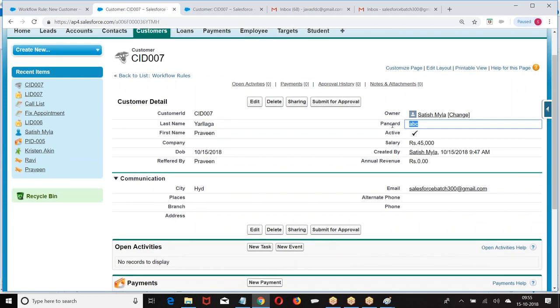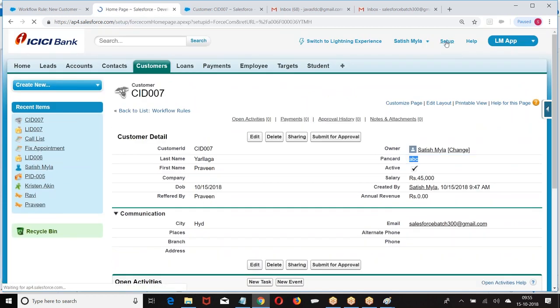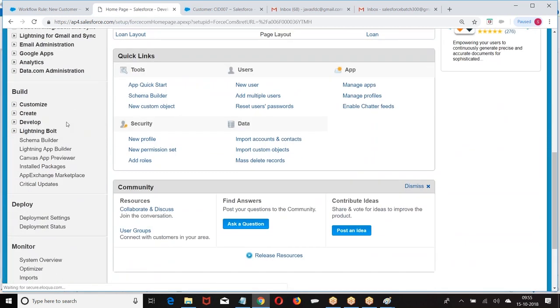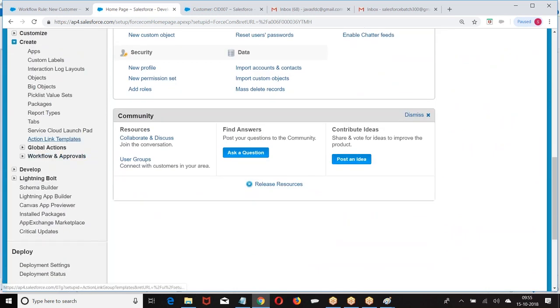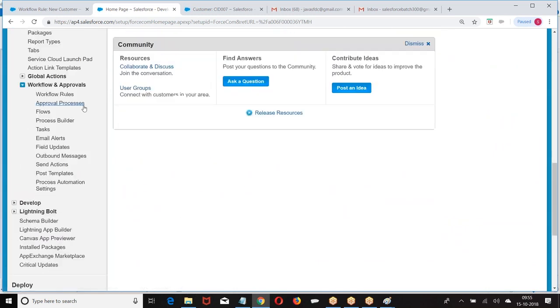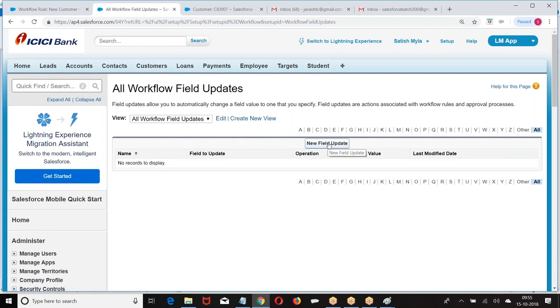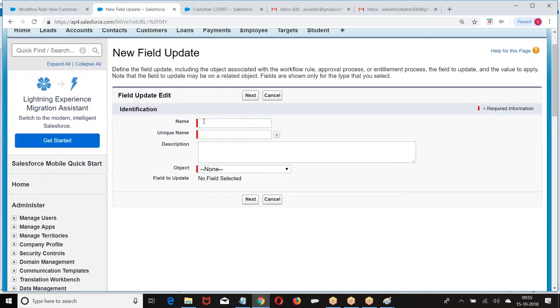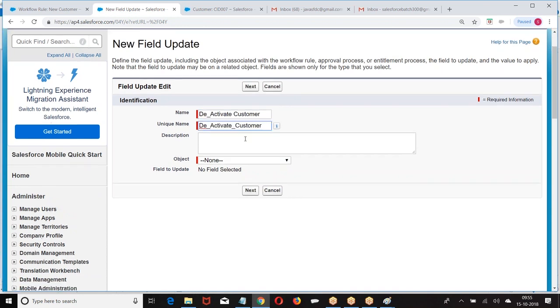So let us take an example here. Setup, build, create, workflows and approvals. What do we have? Field update. New field update. The field update, deactivate customer.